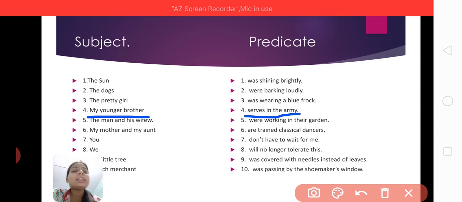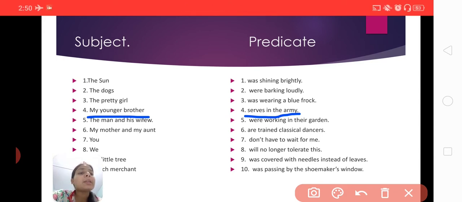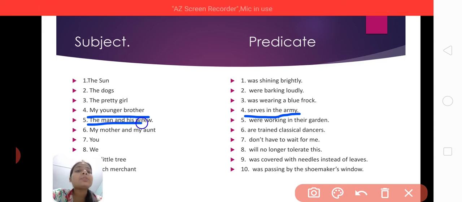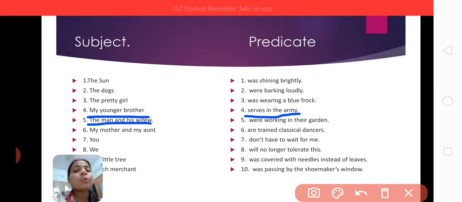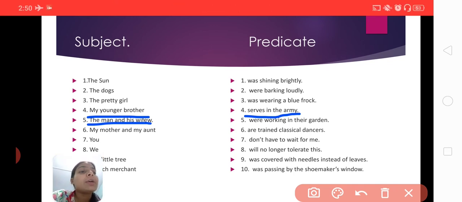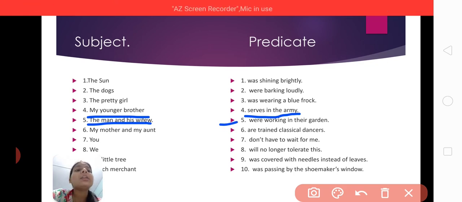The man and his wife is the subject, whereas were working in their garden is the predicate. So the man and his wife is a compound subject, keep it in mind, because there are two subjects, or when there are two or more subjects in a sentence, that is called a compound subject. And were working in their garden, what is it? It is called the predicate.